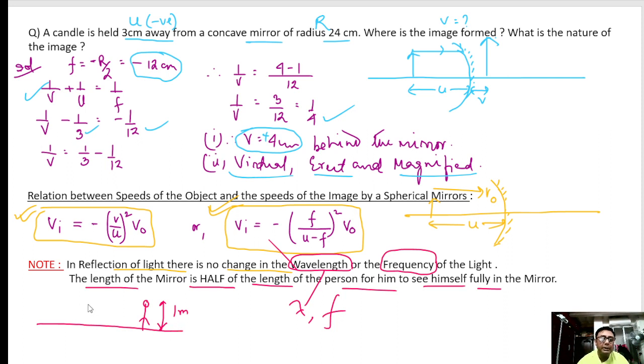I need a mirror of only 0.5 meter, which should be half of his height. So please note this, the mirror should be half the length of his size.